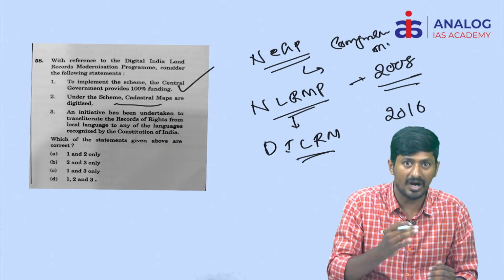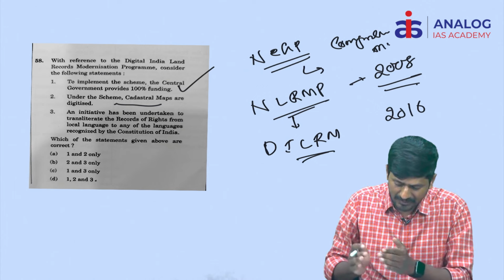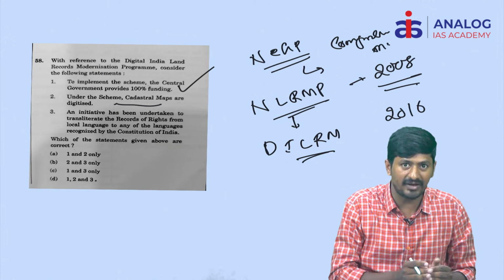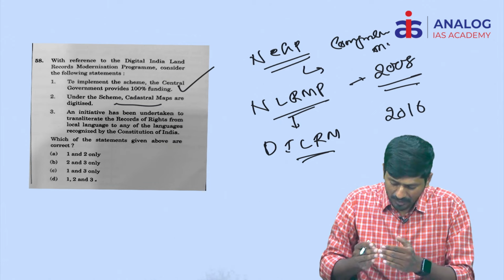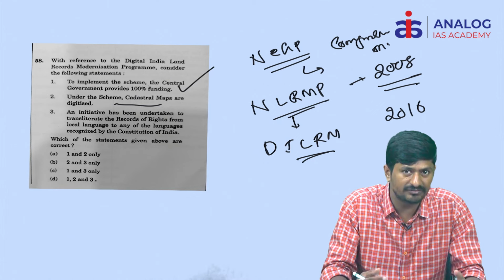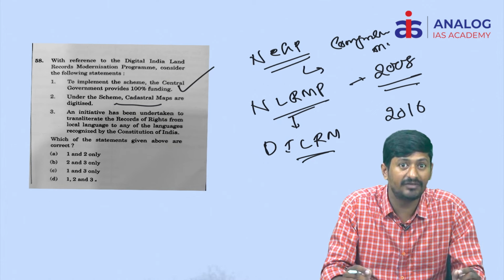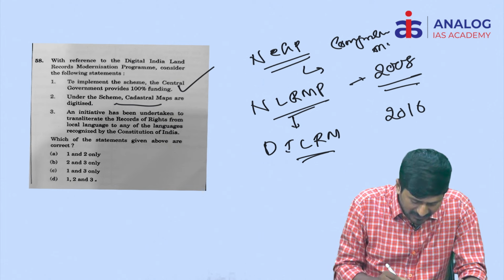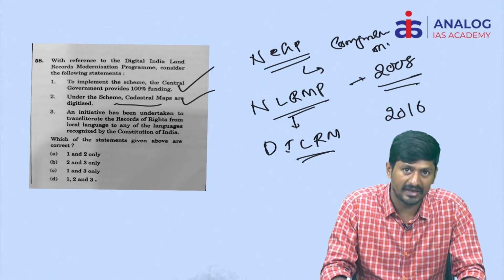What is that? Bhu Aadhar. This will be helping in better ownership establishment, land financing, and even the policy development, as well as land readjustment. These are all possible because of this particular land parcel identification program. So that's why this particular statement is also correct.